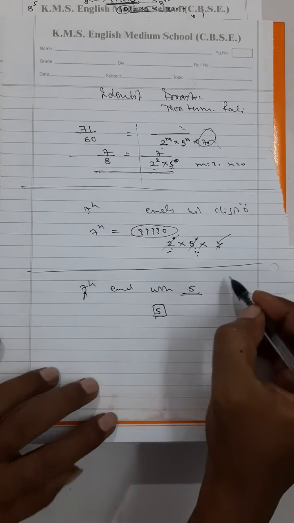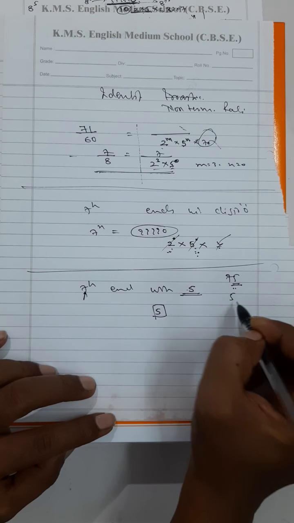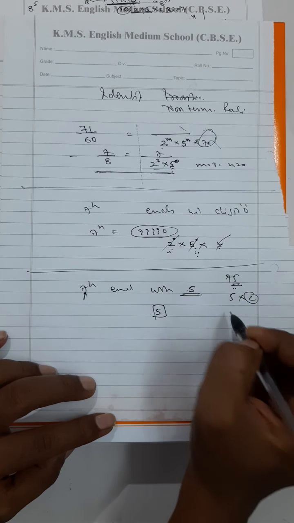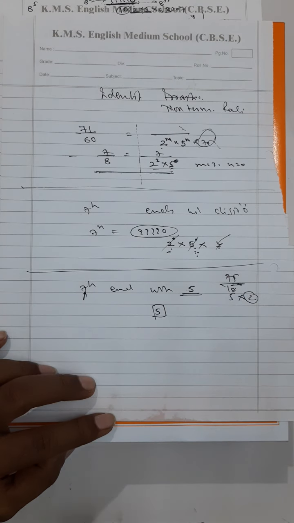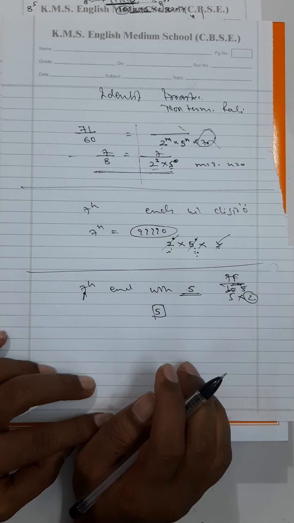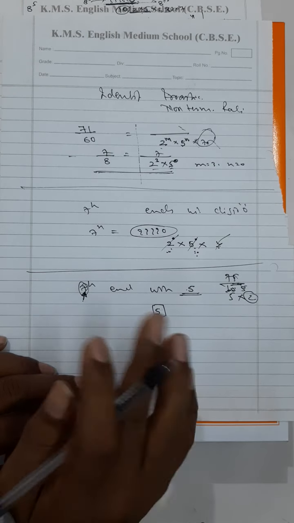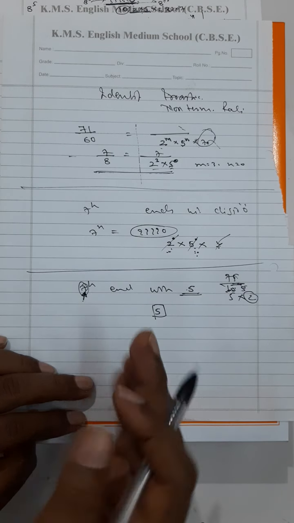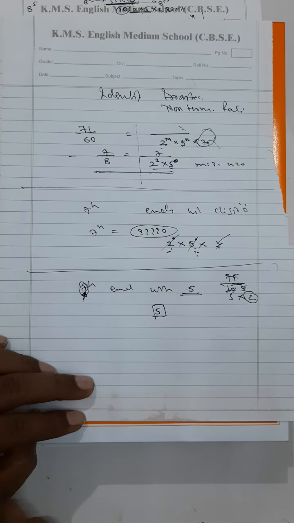Just like 75, this needs only 5. This can be divisible by 5. Why should you require 5 and 2 both? Why do you require 10? Actually 10 will not divide it. You require a number which has only 5 to divide this. So at that time, you have to check whether 7 has 5 as its factor or not. Whether 2 is there or not there, it will carry on. 5 has to be the factor.